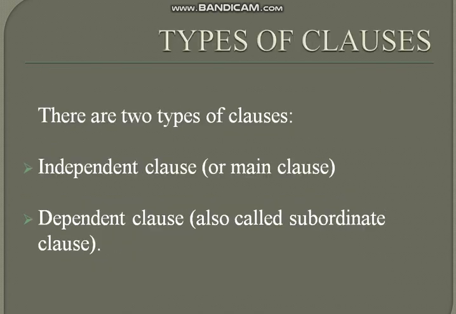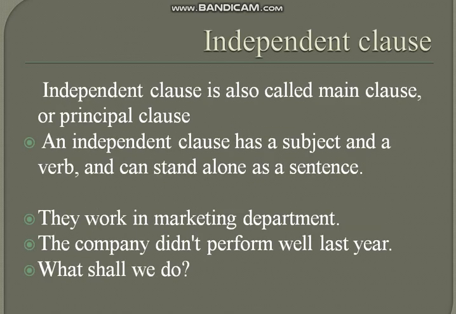We have two types of clauses: independent clause or main clause, and dependent clause, also called subordinate clause. Let's discuss them one by one, then it would be more clear to you. Independent clause is also called main clause or principal clause, because at times the other types of clauses depend on it. That's why it is called a main clause or principal clause.